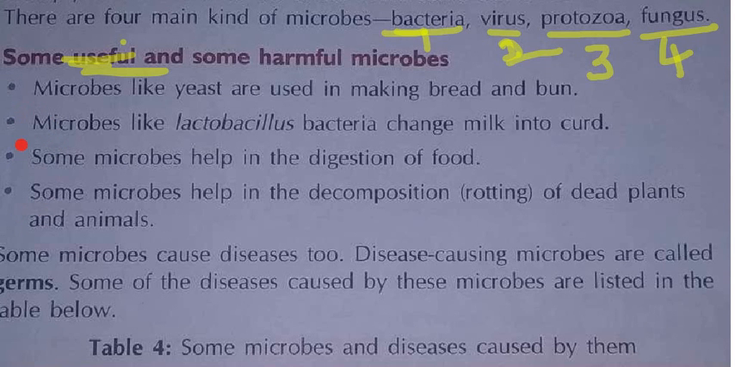These all are the useful microbes. First, what we are learning. Microbes like yeast are used in making bread and bun. Okay, this yeast is one microbe. What is it useful for? For making bread, bun and making some alcohol. So this yeast will be useful.